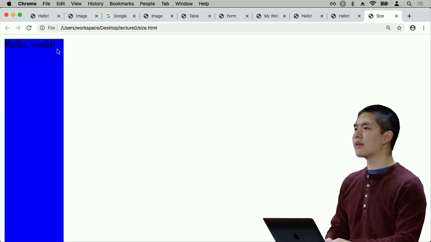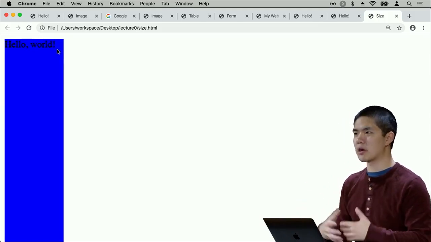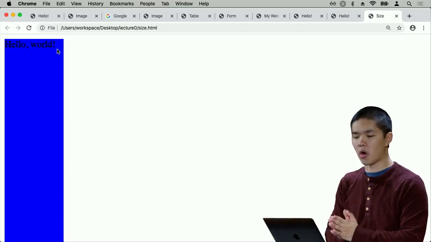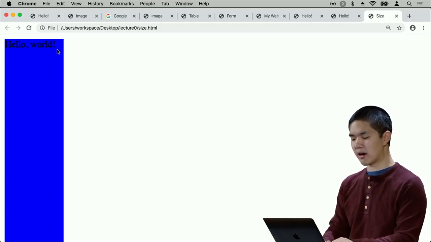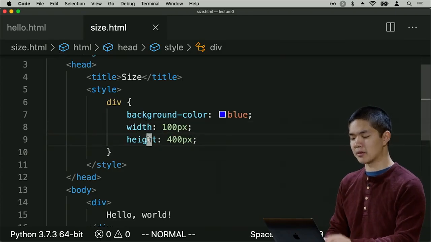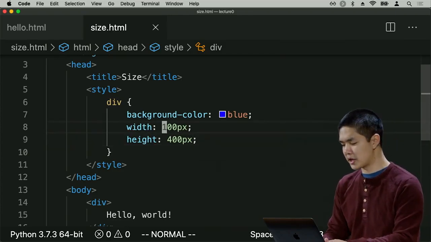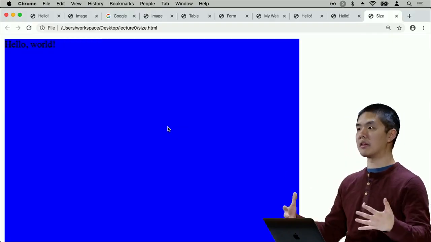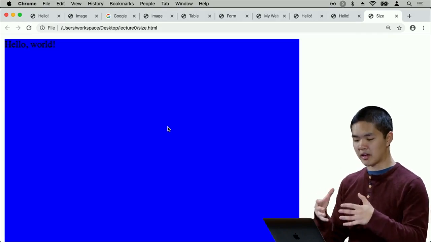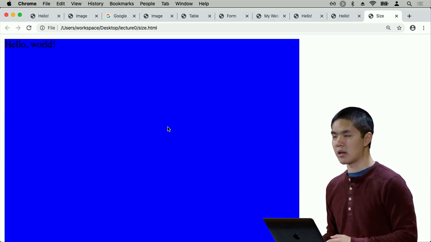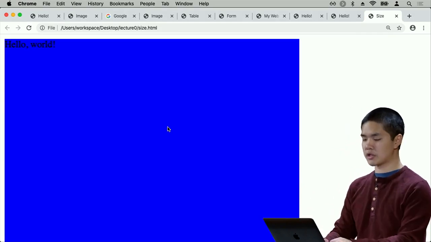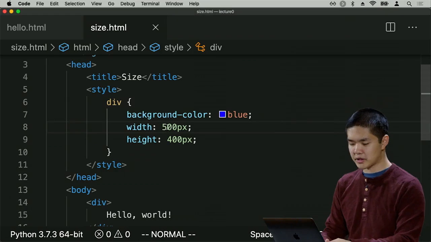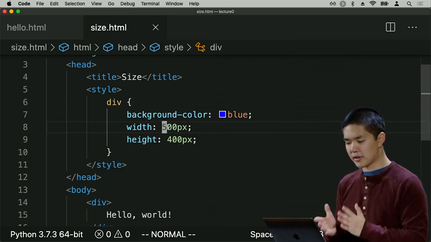And so you might imagine if you have multiple different elements on your page, as your web pages start to get a little bit more complex, you probably want to have some more precise control over how wide or how tall any particular element is. And these width and height attributes can be very helpful, because I can very easily change the width to, say, 500 pixels, for example. And now when I refresh the page, now I see that the width of this div, this section of the page, has actually now gotten a lot wider. And so we have the ability to control size using CSS. Go ahead and close some of these pages that I no longer need, and now take a look at some other things that we can do.